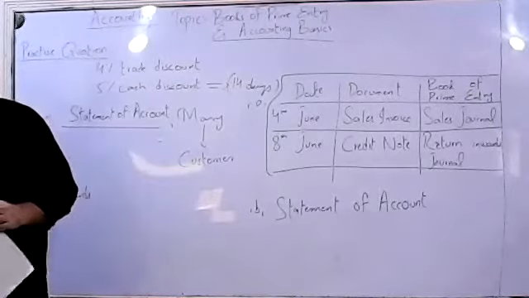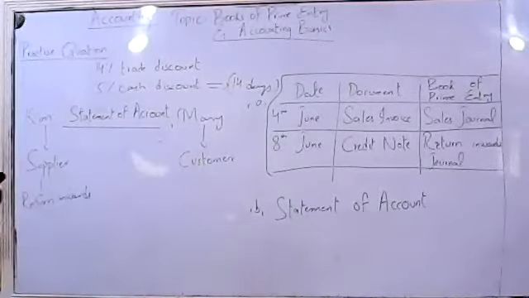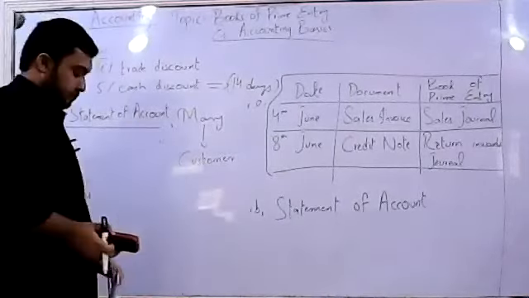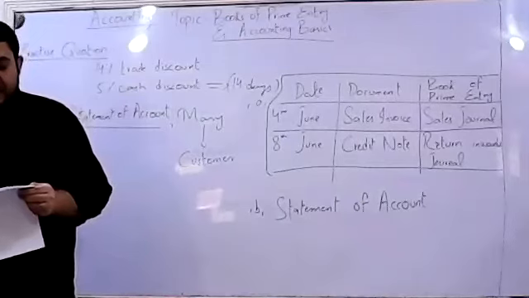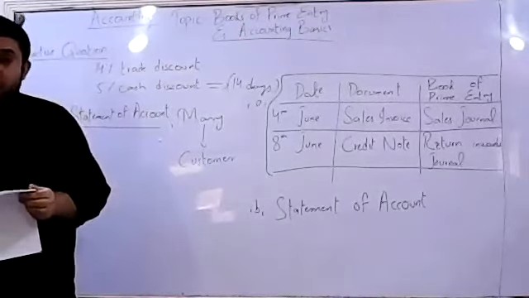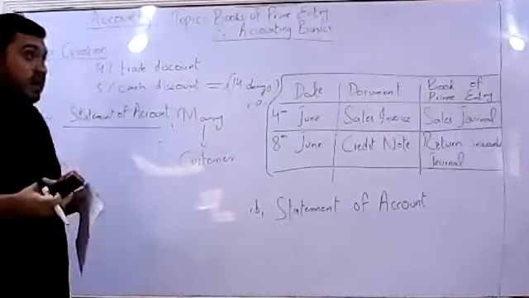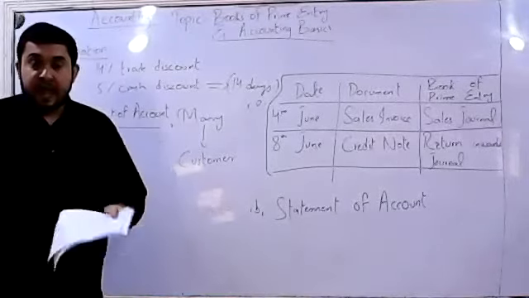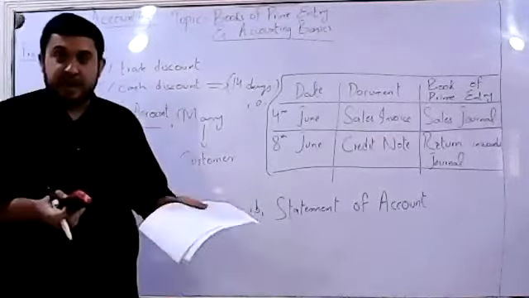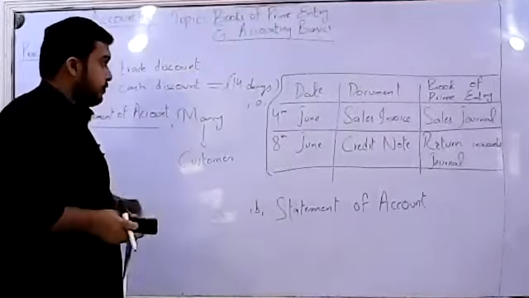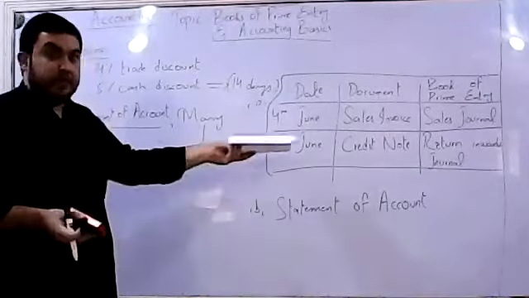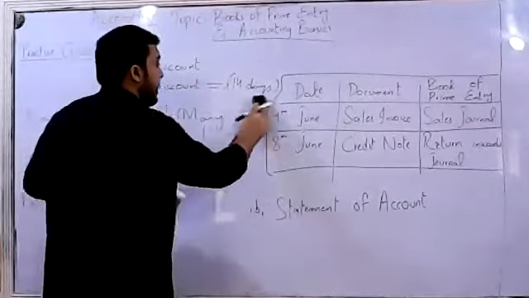Without wasting much time, swiftly, we'll be moving on towards our next part. The C part says, write up the ledger account of Mary in the books of Kim. First let's identify what we have to make over here. Do we have to make a sales ledger, or are we out to prepare a purchase ledger? So let's have a look at the diagram again. I hope it's clear to everyone. I'll be erasing it right now as I need the space for the board, and we'll take your questions relevant to this part in case anyone has ambiguities.